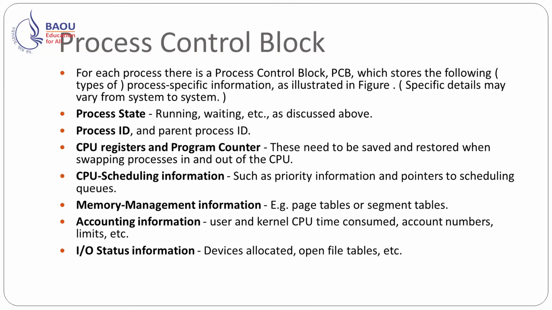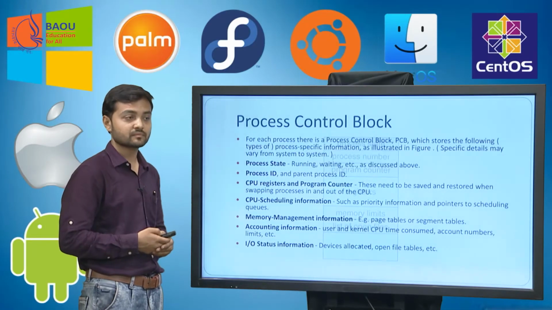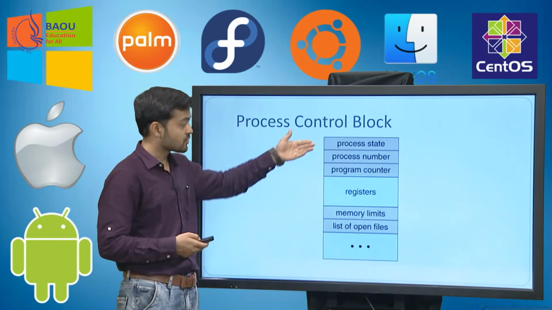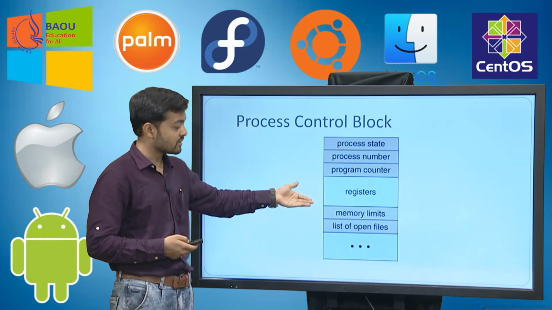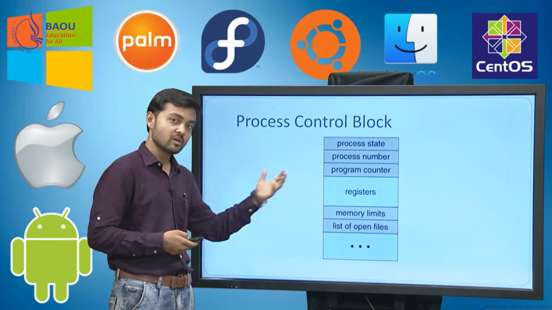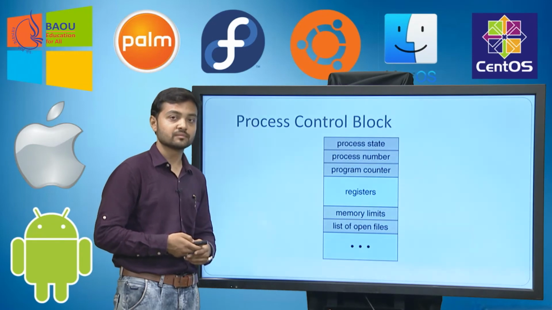Next is memory management information, accounting information and IO status information. All this information will be stored in the process control block. So this is what the process control block is: process state, process number, program counter, registers, memory limits, and the list of open files for this process are stored in this block.